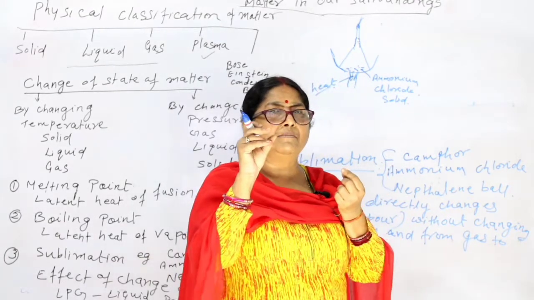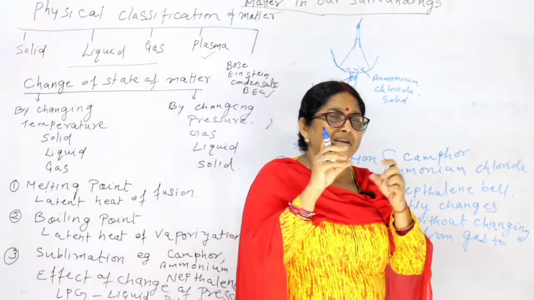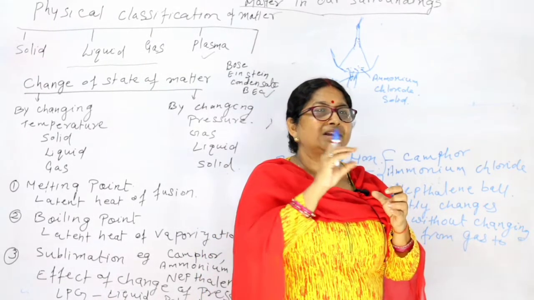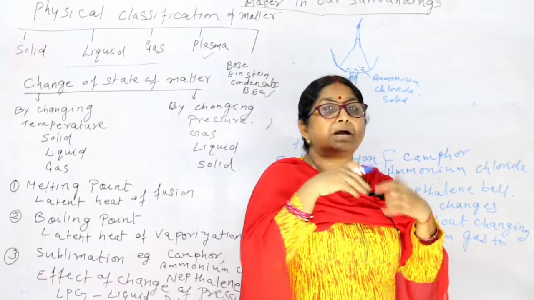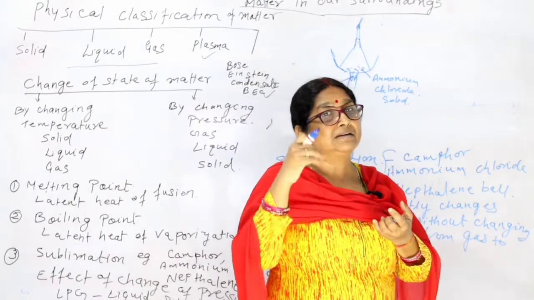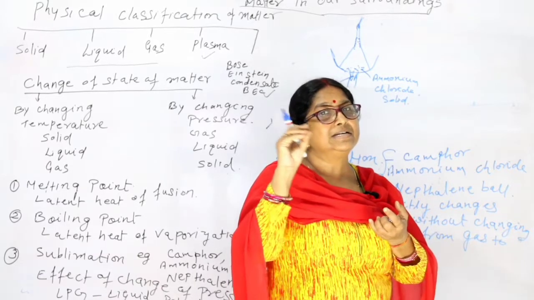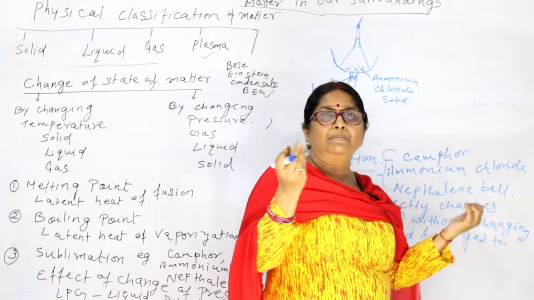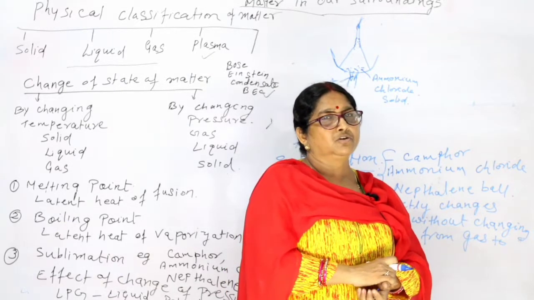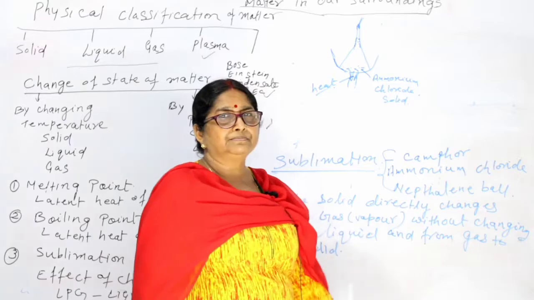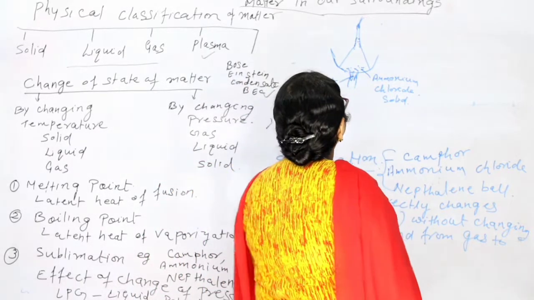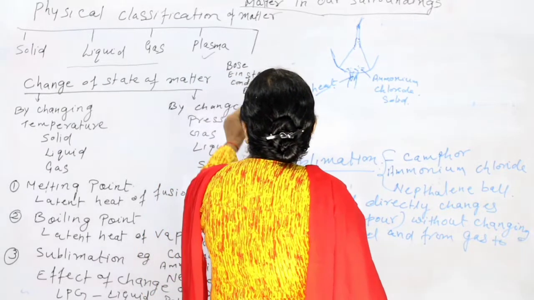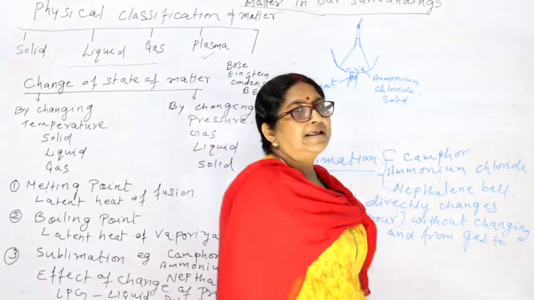Then naphthalene ball, white color ball, you must have seen that mummy keeps that white color ball in the cupboard where we keep our clothes, and after some time that white color ball disappears. They vaporize. So that is also an example of sublimation. Hope you understood this. Now see, this was about what happens when we change the temperature.